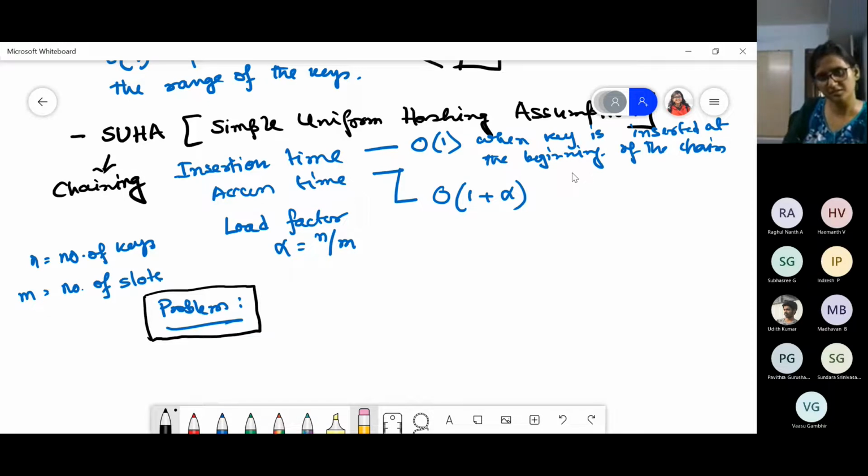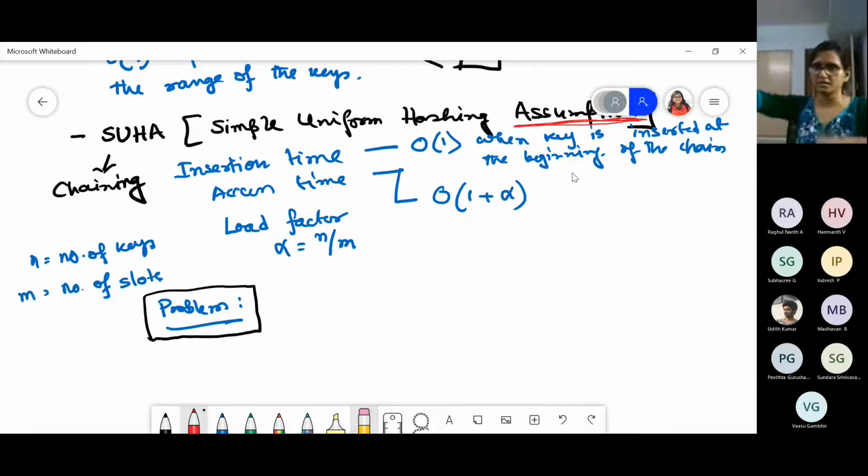Repetition will be a problem in every case, but that is not the actual problem. Here you see the word is this assumption. We are assuming something, but how we are going to satisfy that assumption, we have no idea. So it is more like a theoretical study. We are considering that the elements are going to be uniformly distributed. The numbers will be picked up uniformly. That is the first, the distribution of the keys is uniform.